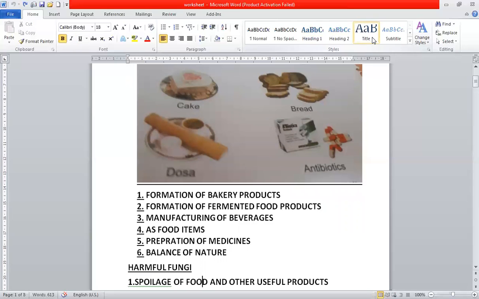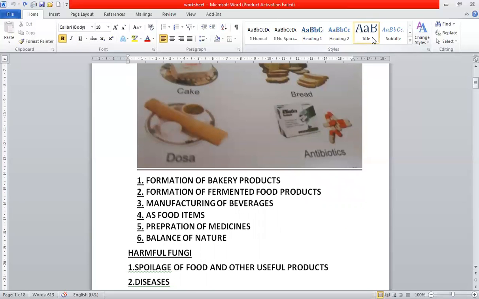Now, these fungi also help to maintain balance in nature. They have an ability to help in recycling of nutrients. Certain fungi along with bacteria convert dead tissues of plants and animals into simple substances. In this way, the nutrients are recycled, maintaining a balance in nature. So these were the beneficial uses of fungi.